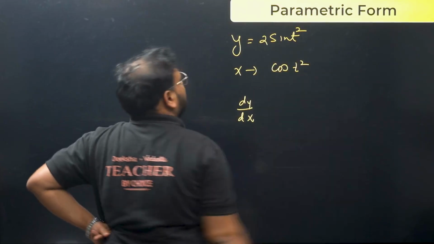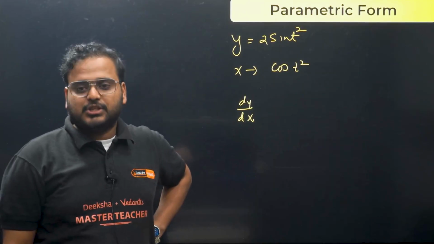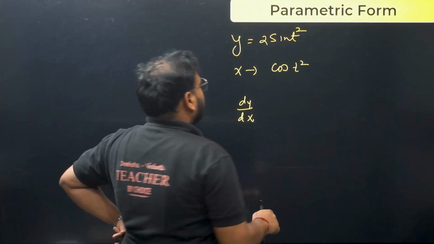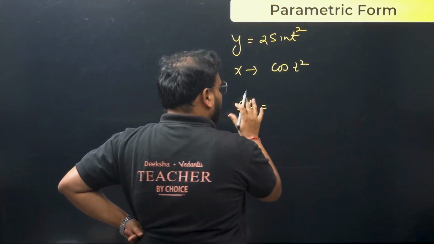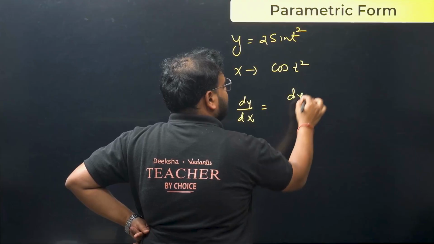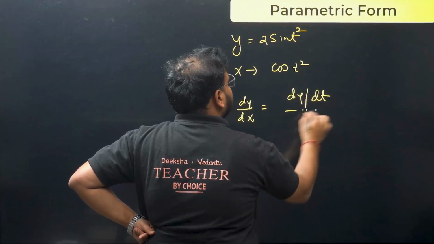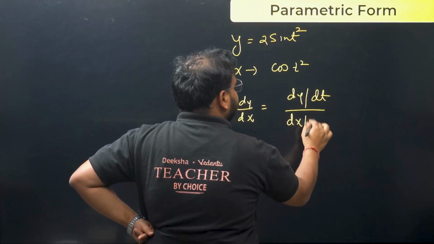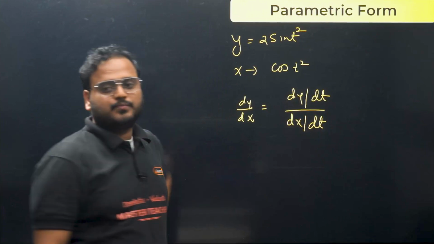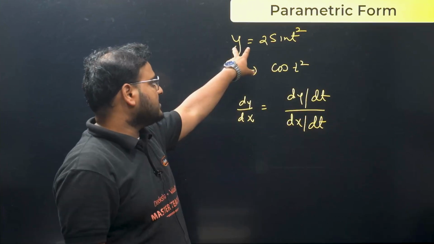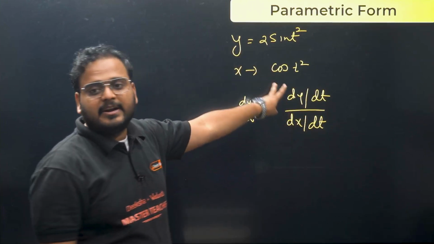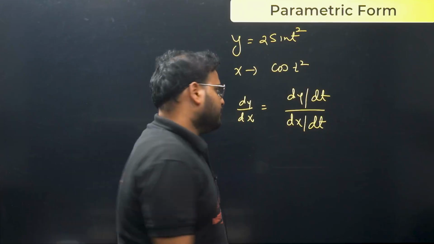I'll keep the same variable: y = 2 sin t², x = cos t², because it will become something, that's why. Okay, differentiate. What happens over here is we differentiate dy by dt first and dx by dt first, and then take the ratio.